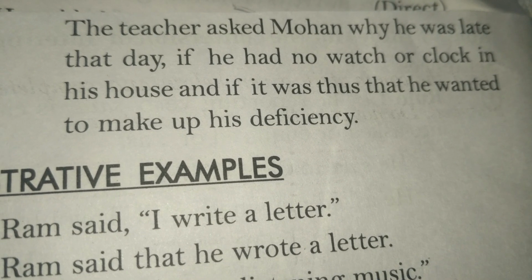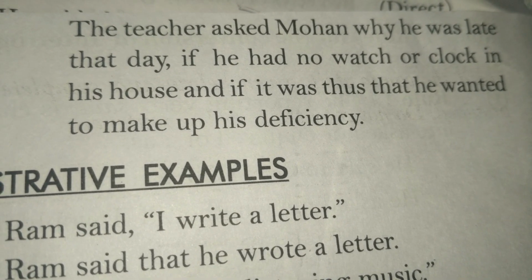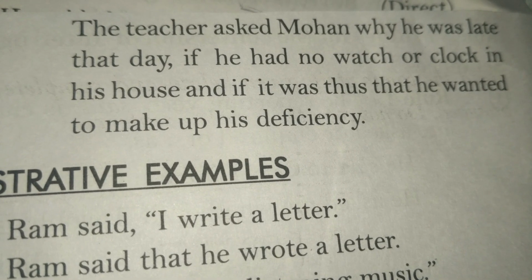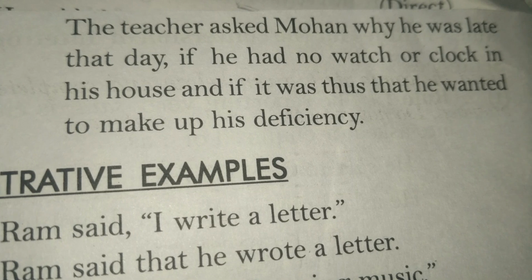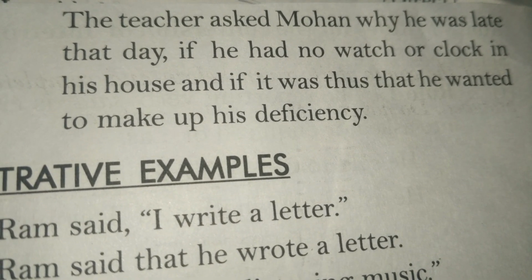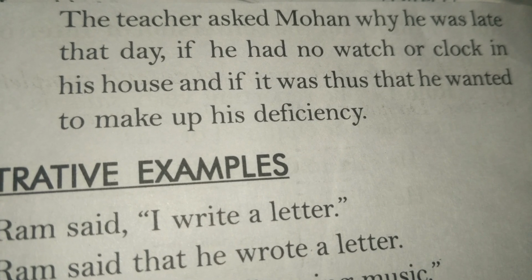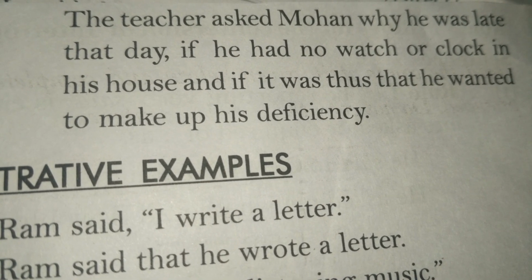If we find something extra, a noun or pronoun given, then we use them in the report with the reporting verb. So the teacher asked Mohan why he was late that day. Then there was a question mark, and the next question is, have you no watch or clock in your house?